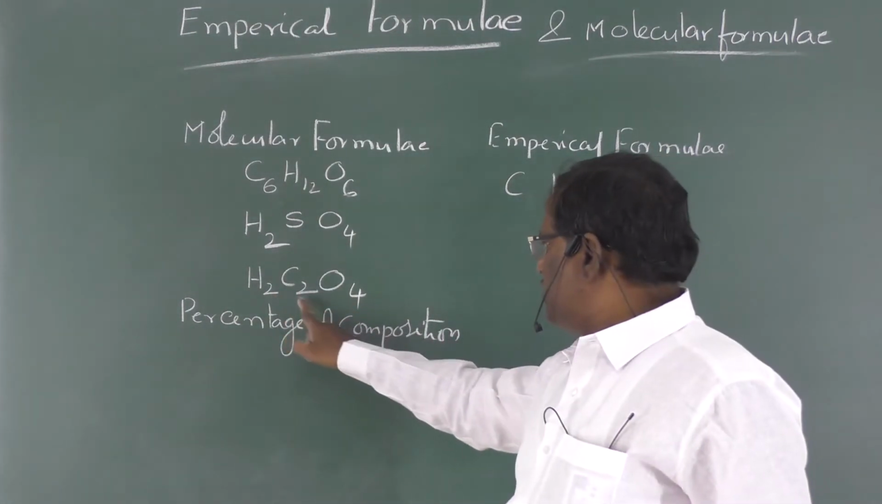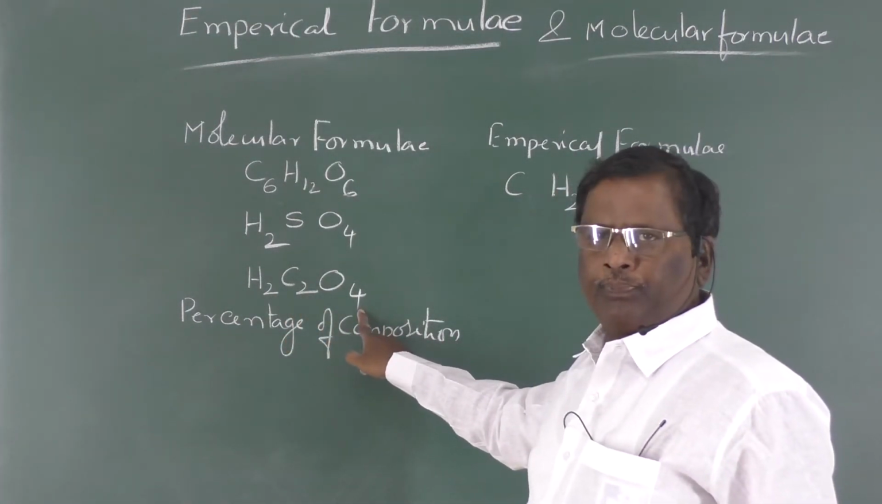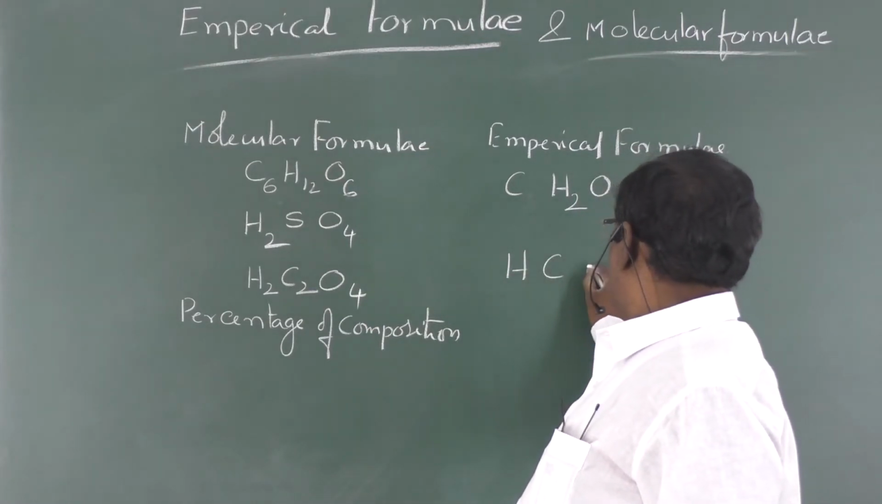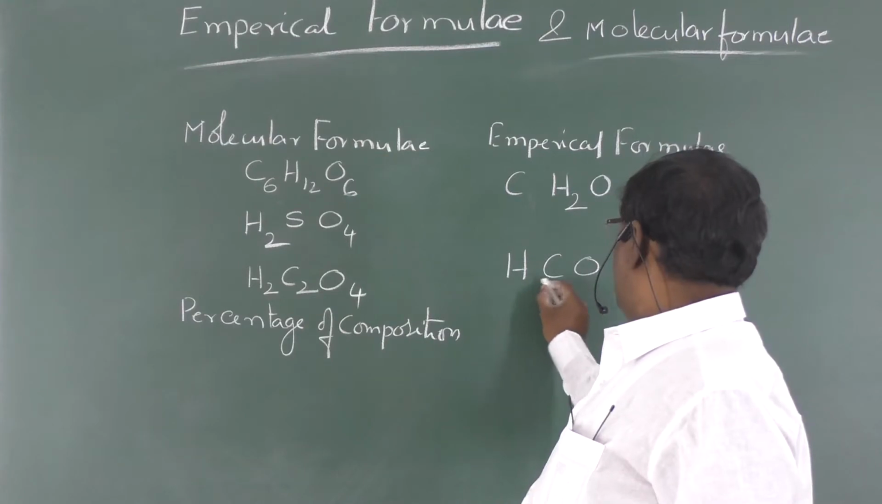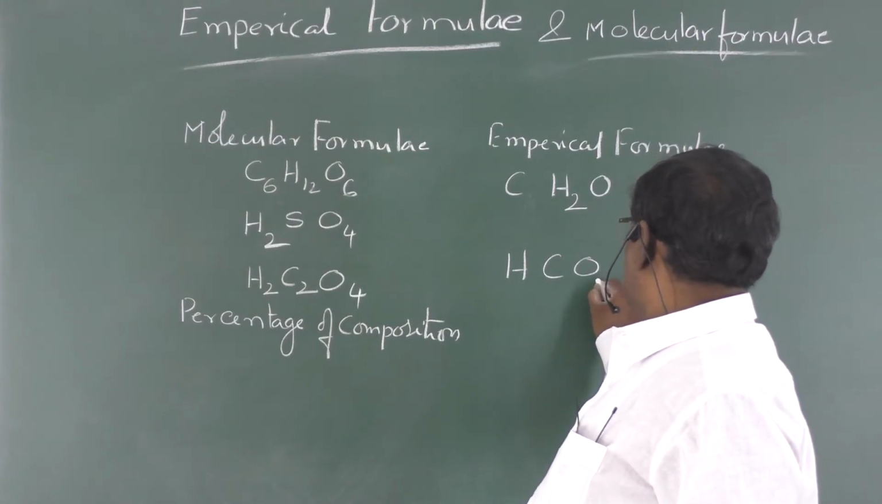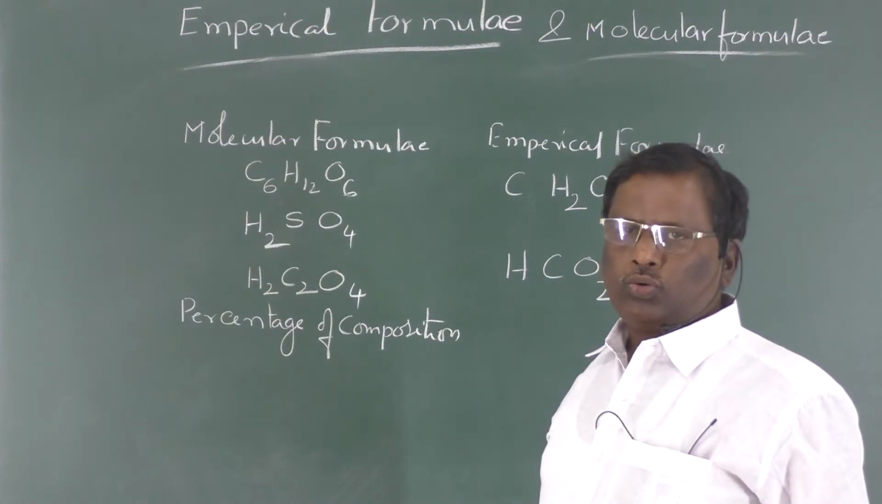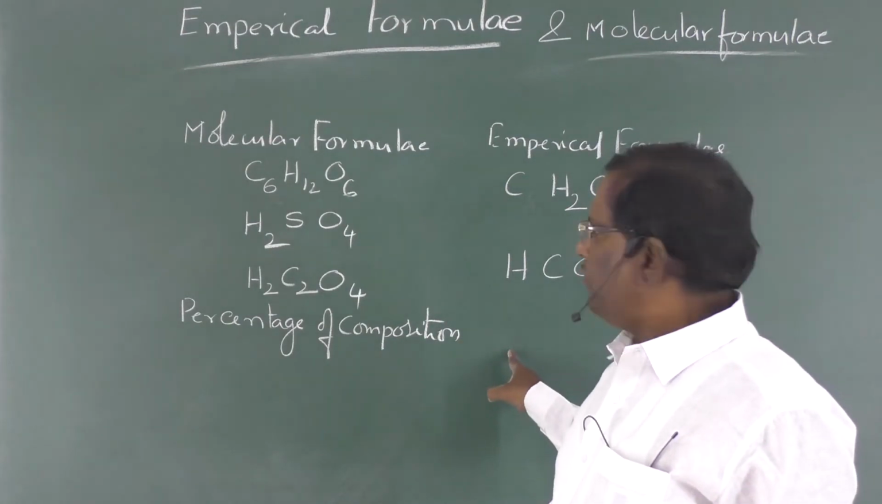Similarly here, 2:2:4. So hydrogen, carbon and oxygen are present in a 1:1:2 ratio. So its simple formula is HCO2. That is the empirical formula.